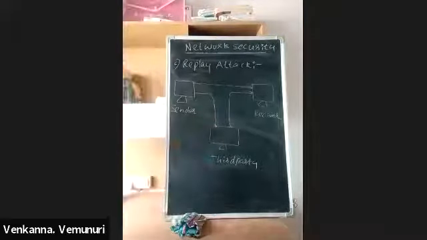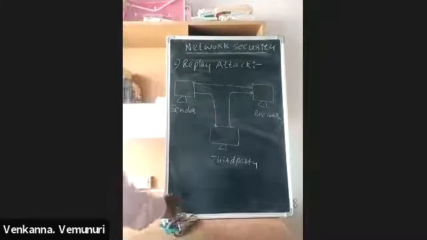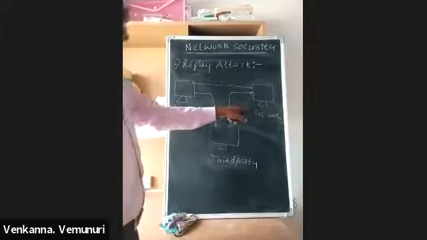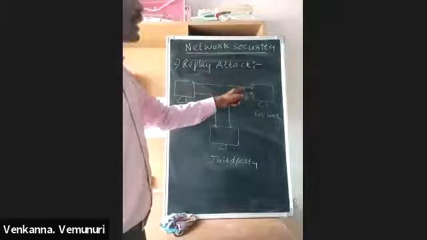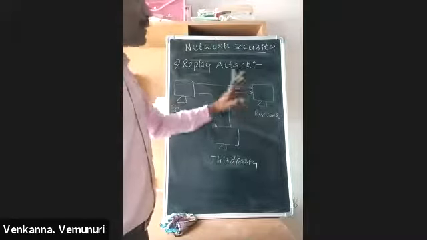So this type of attack is called replay attack. Replay attack means this receiver receives all files double. In this, only one is genuine, and the other one is the modified file.